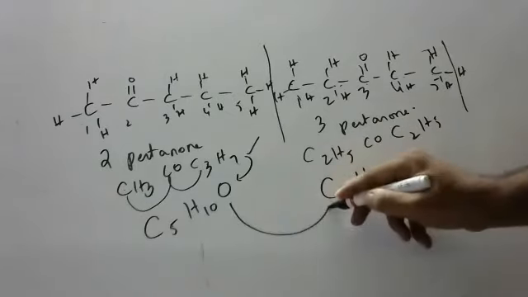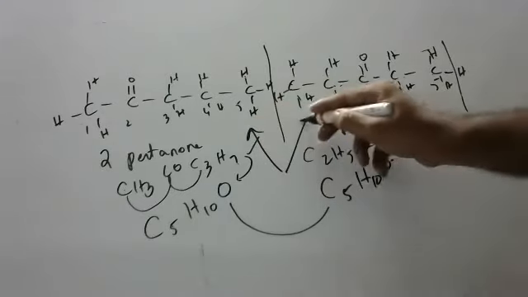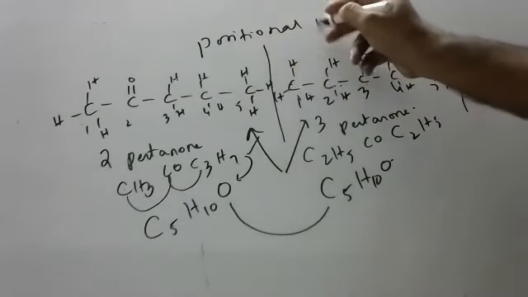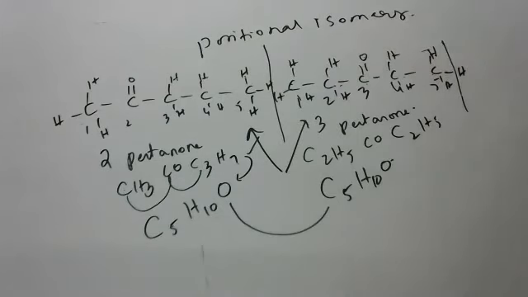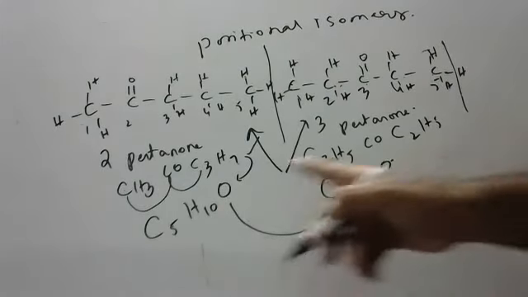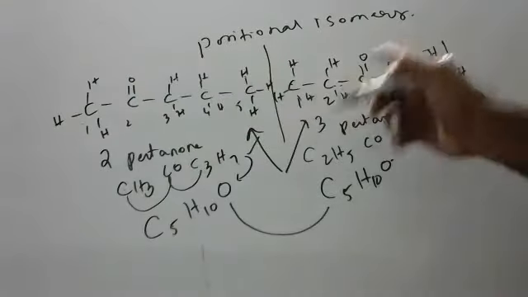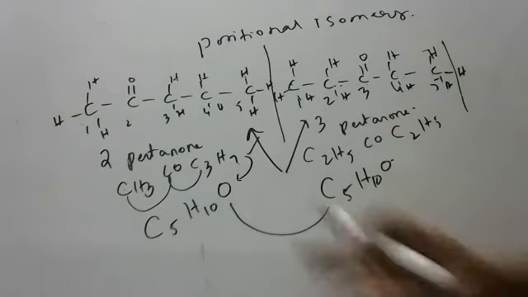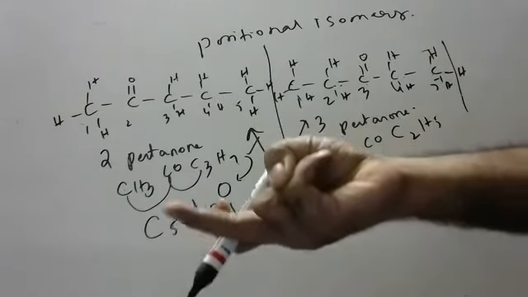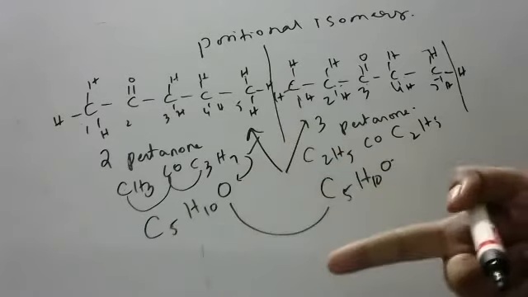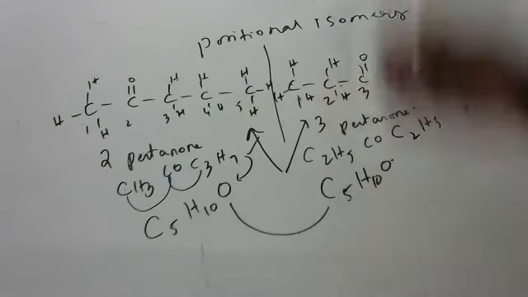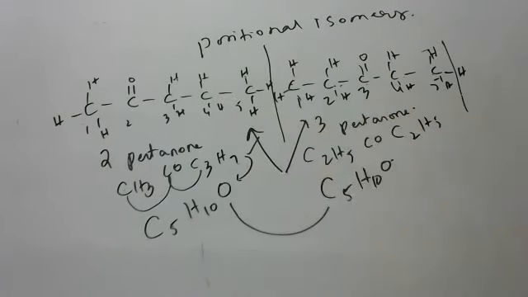Oh, the formulas are the same. Positions are different. Such compounds are called positional isomers. The formulas are the same, the position of the double bond is different. They are called positional isomers. What is an isomer? Same formula, different structure it may be, different position it may be, different functional group it may be. Glucose and fructose are functional isomers. Structural isomers, I will explain later.